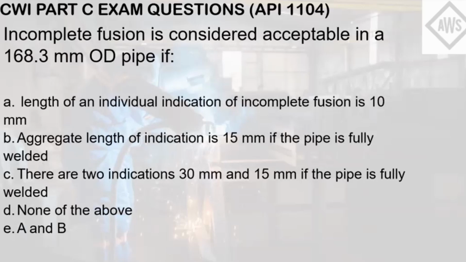There are two indications, 30 mm and 15 mm if the pipe is fully welded. Letter D, none of the above. Letter E, A and B. So the question indicates fully welded. This statement will come in handy later on because it indicates that the entire circumference of the pipe is welded full, meaning that it will be considered in the weld length.